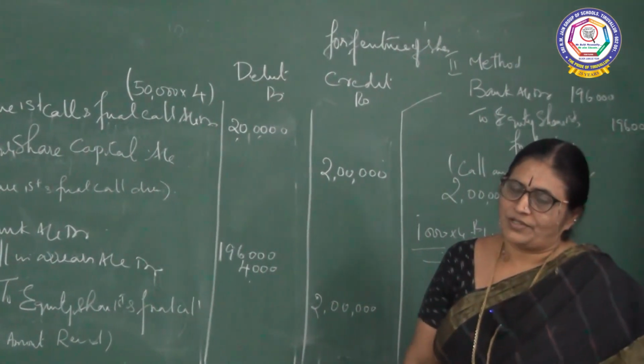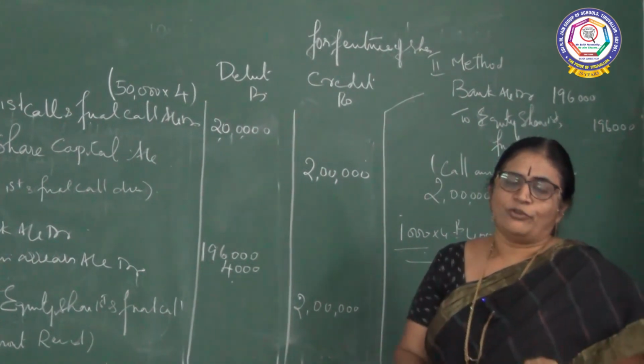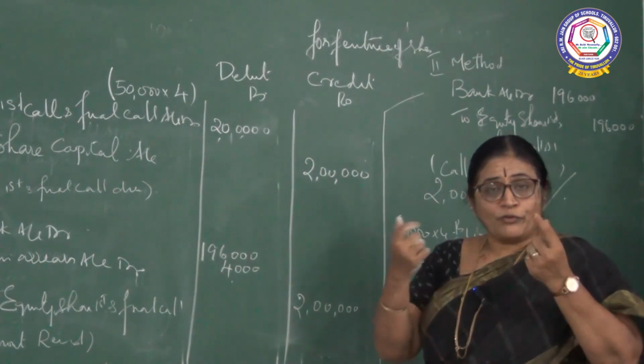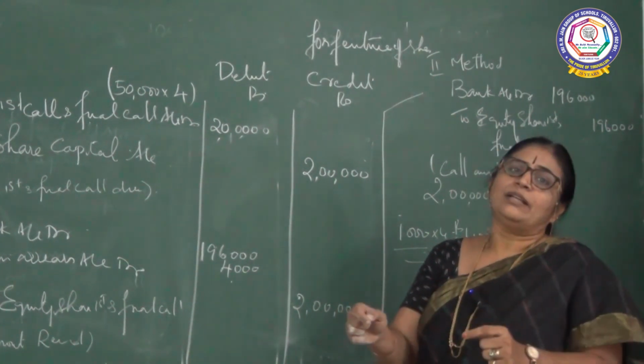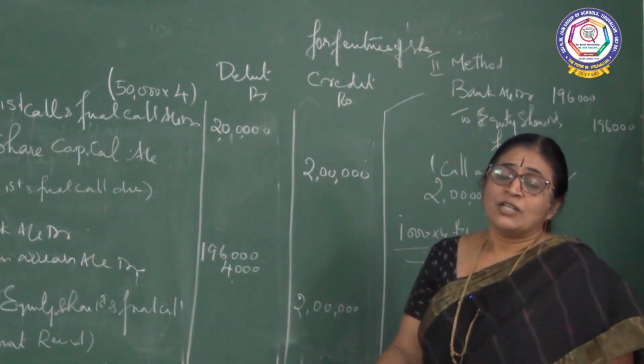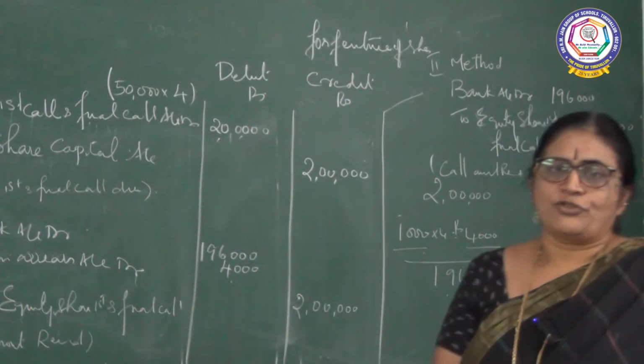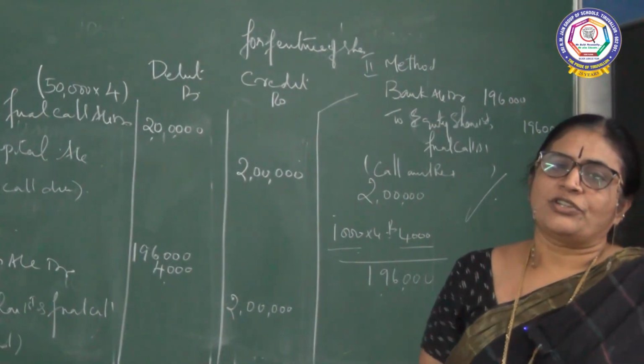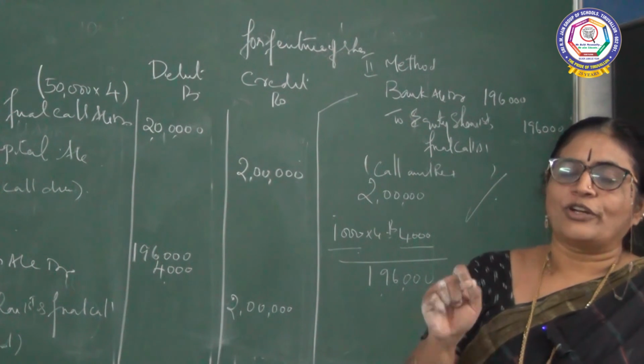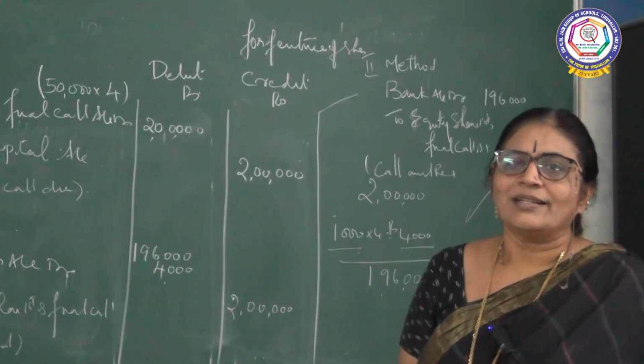The forfeited shares can be reissued to another shareholder. In the following classes, we will see what is forfeiture of shares, reissue of forfeited shares, and the rules and regulations for reissue. All this we are going to go through in the next class.